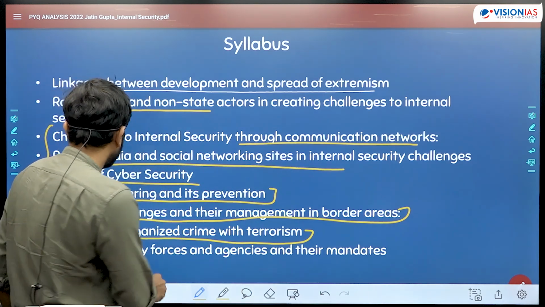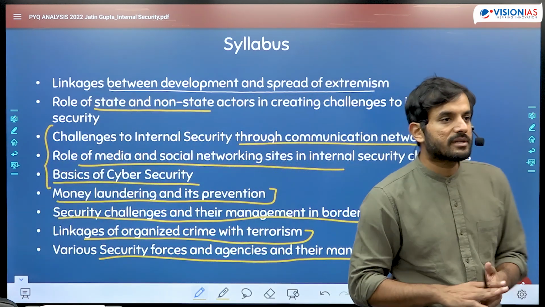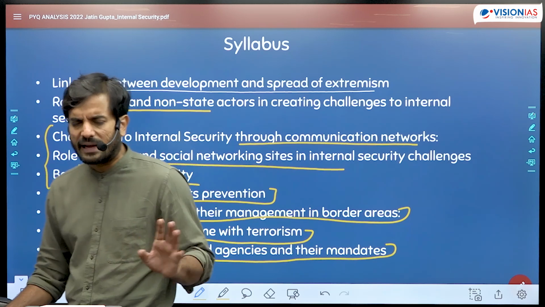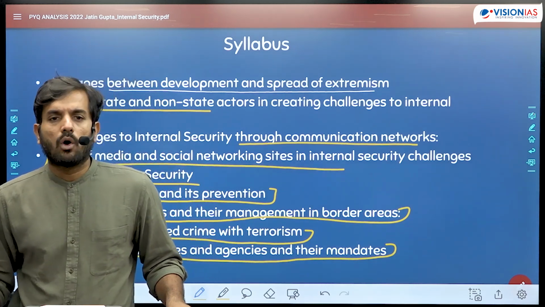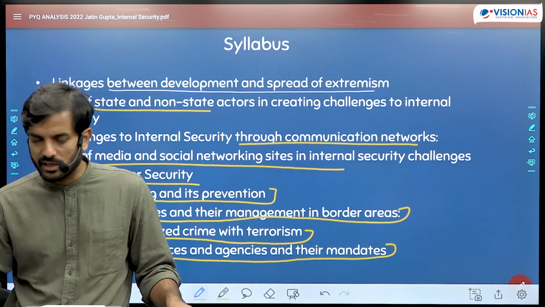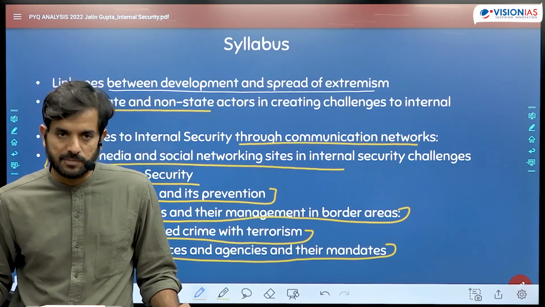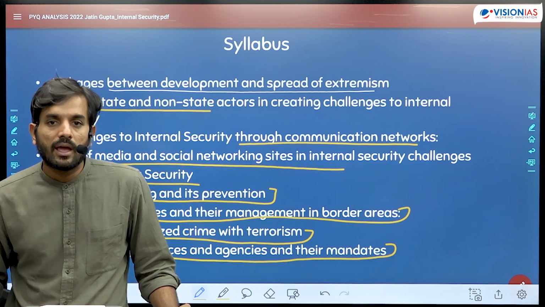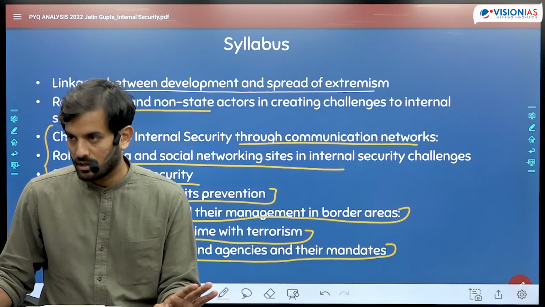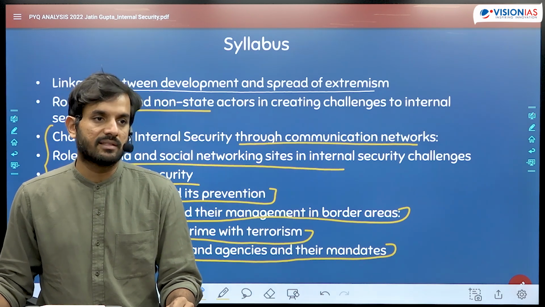And then various security agencies and their mandate. Now, even though interestingly UPSC has asked very few questions on this topic, I remember in 2019, they asked a question on the changes made to the NIA Act and the UAPA Act and how that has changed the functioning of the security agencies in the country. But this topic is something which is unexplored. They haven't asked questions on this topic. So potentially, if I were to tell you, there are a lot of questions that are waiting to be asked in the exam, because UPSC has still not touched several topics in the way it should be.